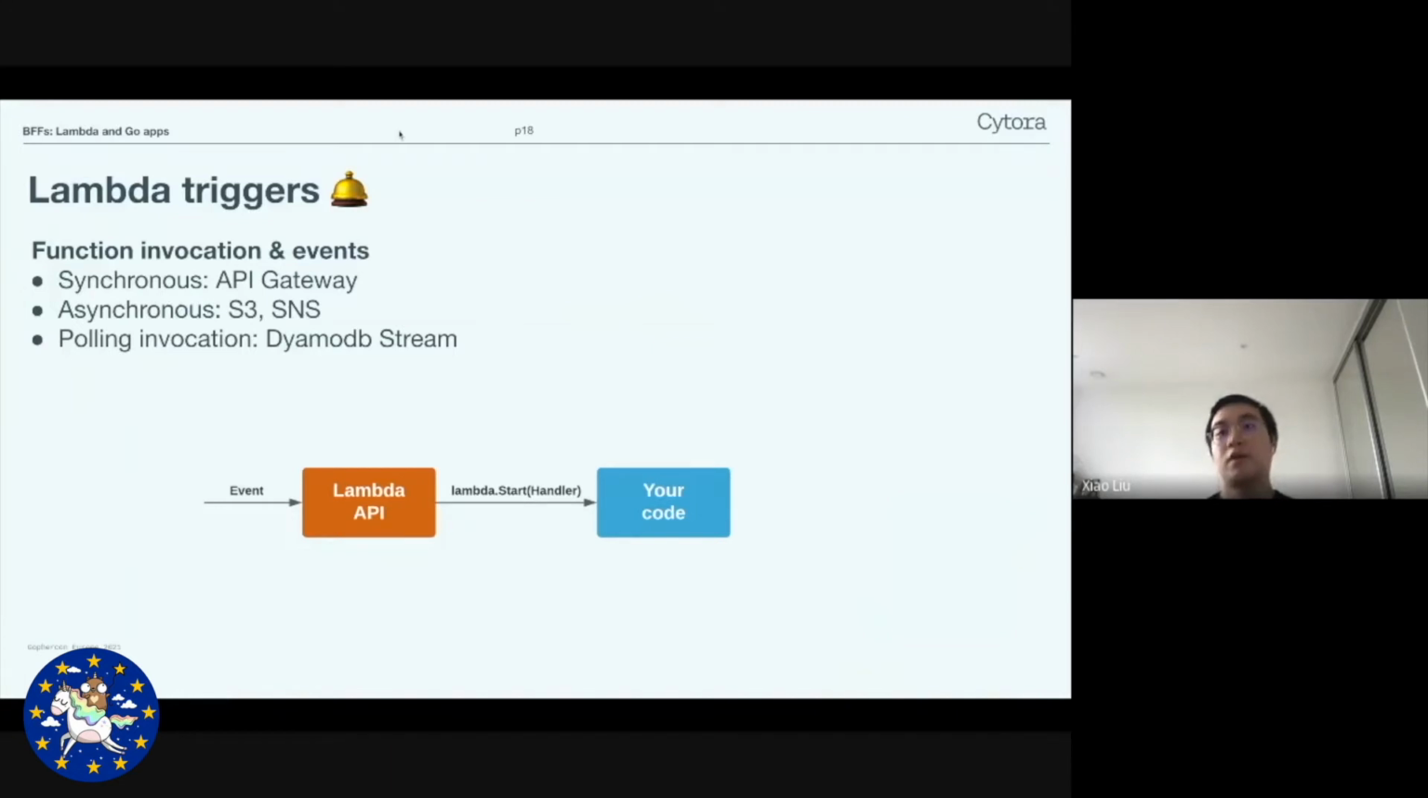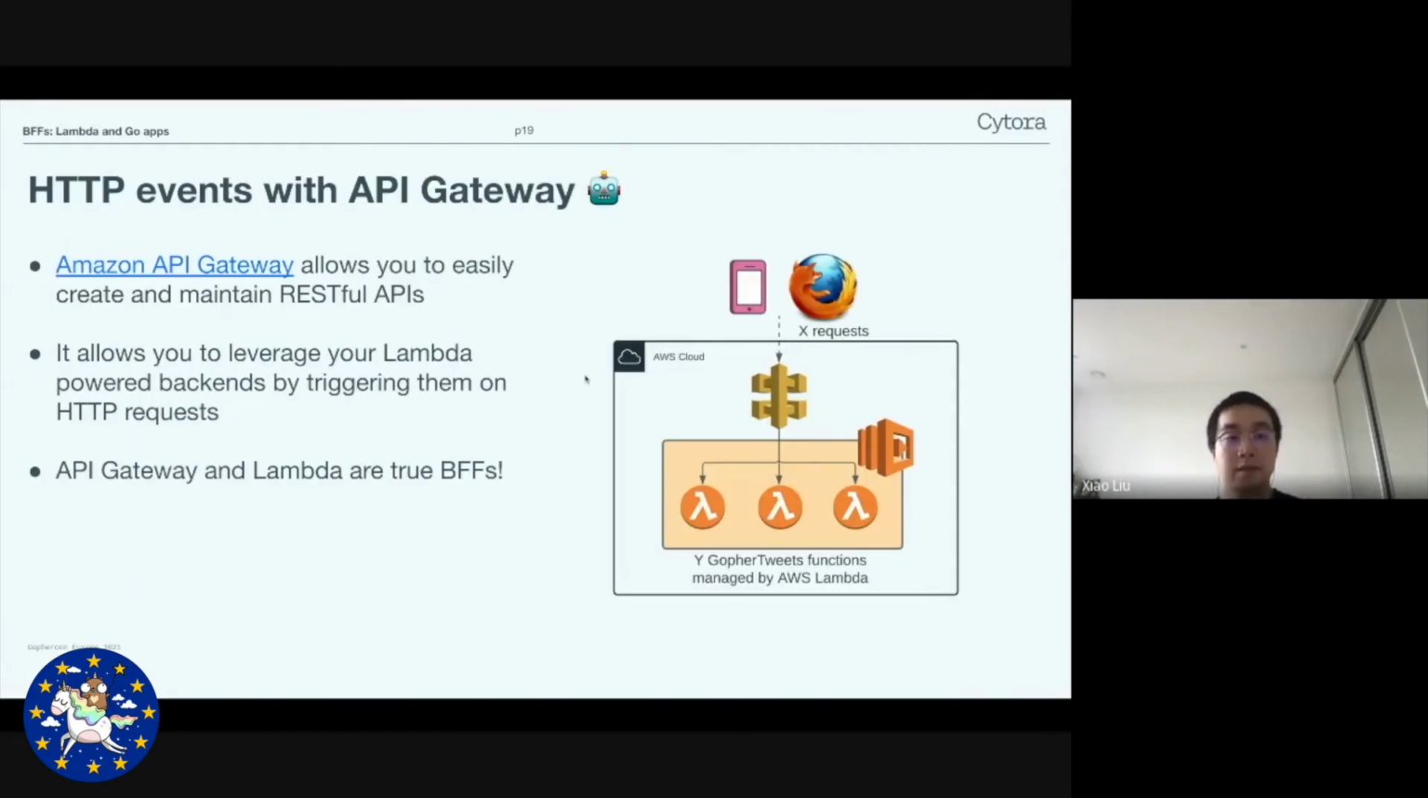So one of the most important event triggers is API gateway. By using API gateway as the event source, it allows you to easily create and maintain RESTful APIs. And our Gopher tweet is a combination of API gateway and Lambda functions.